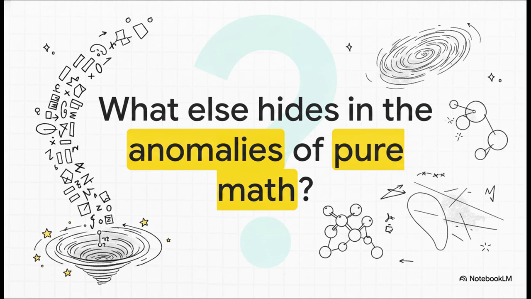We have just traced an incredibly mathematically rigorous path, proving exactly how a simple algebraic failure scales all the way up to create the very fabric of gravity. And it leaves us with a truly provocative final thought. If the fundamental force that holds entire stars together is literally just a structural residue of a collapsed polynomial map, what other massive physical realities are currently just hiding out there in the unresolved anomalies of pure math?